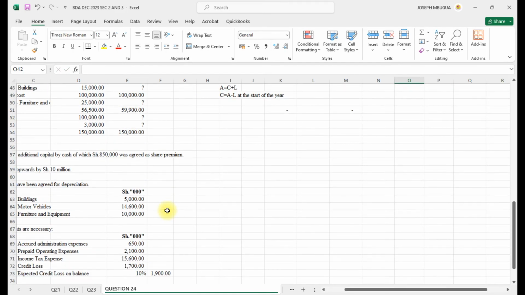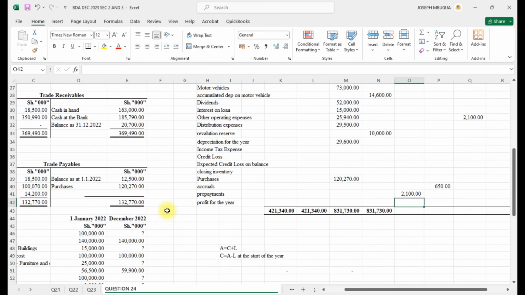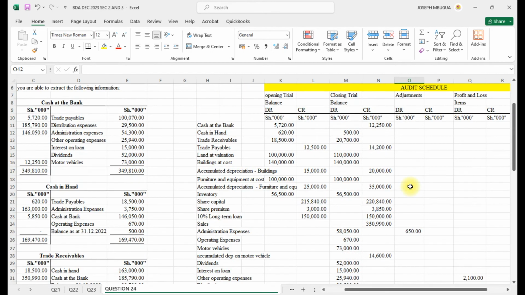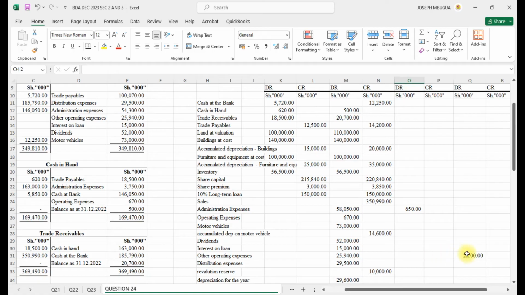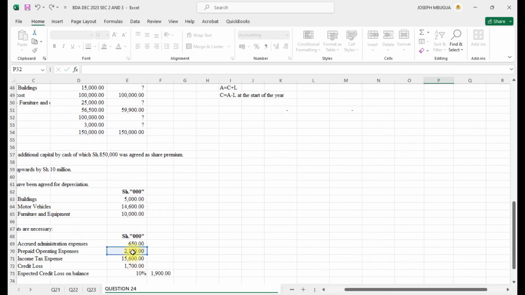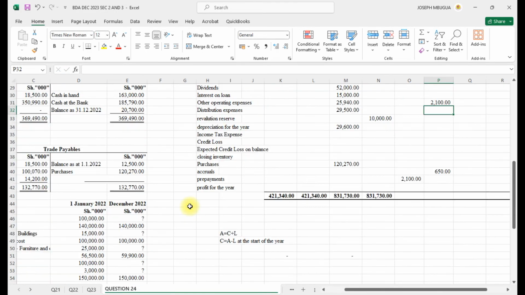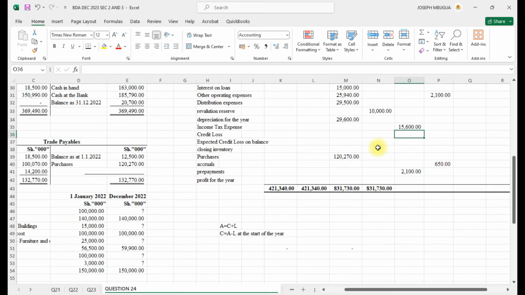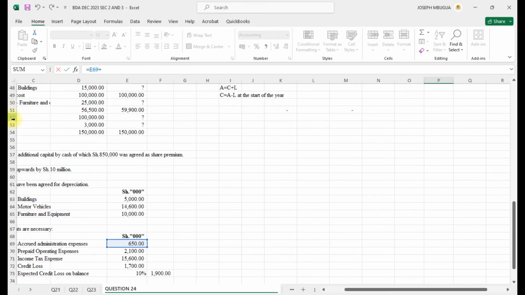The next one we have is income tax, 15,600, so it will be an expense. So this one is not supposed to be here, but here. You must look at the columns correctly. Then we have the income tax. Income tax will be an expense. The income tax was 15,600 together with an accrual, because it is yet to be paid. It is in the additional information.